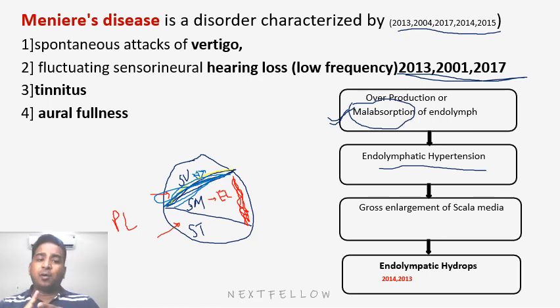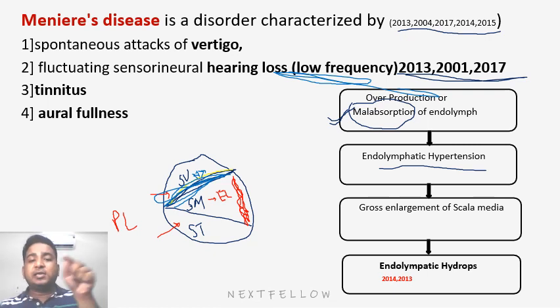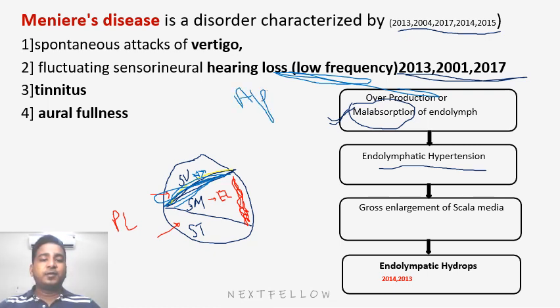So, understood how this hearing loss happens? Reissner's membrane, because of the over-accumulation of endolymph, will bulge and suddenly burst out. So endolymph will get mixed with the perilymph, leading to the symptom of hearing loss, which is typically sensorineural hearing loss, plus it is low frequency. Why low frequency? Because in Meniere's disease, the apical portion is affected earlier as compared to the basal coil of the cochlea. So in Meniere's disease, apical coils are affected early.